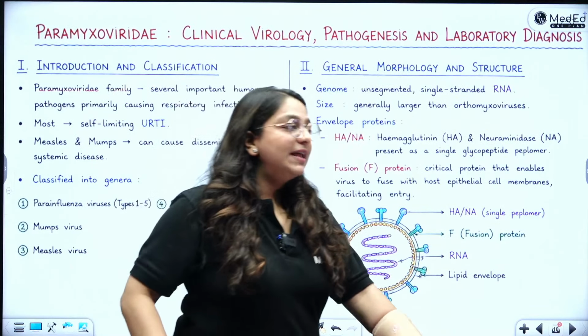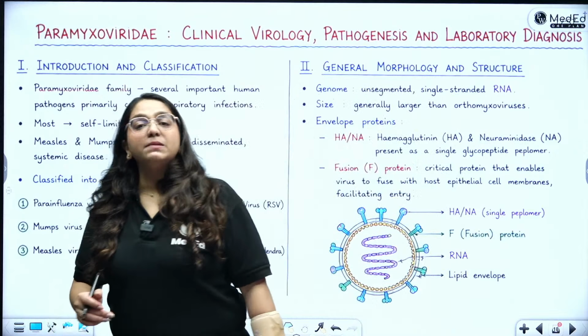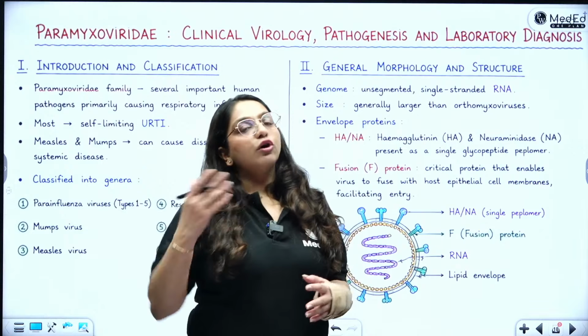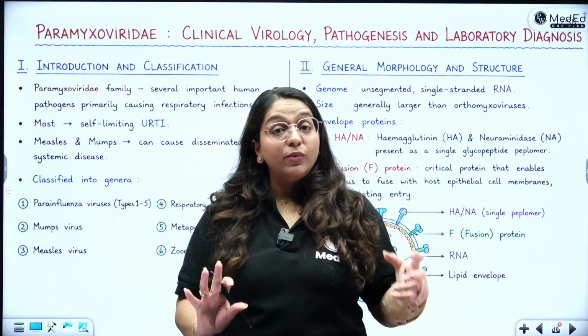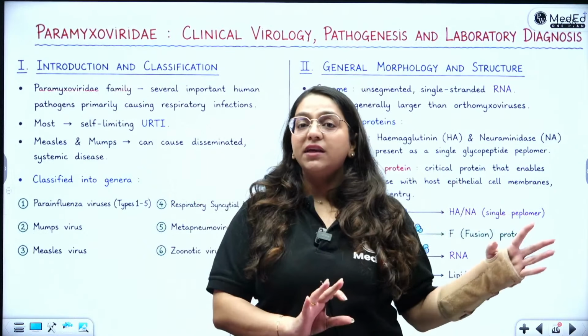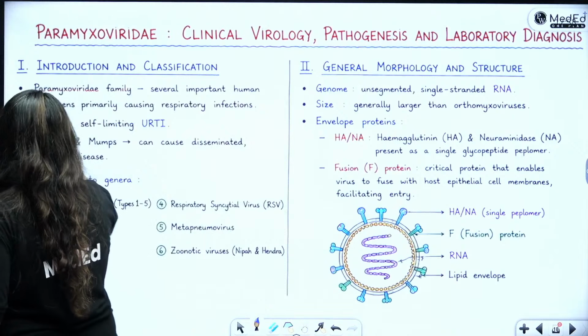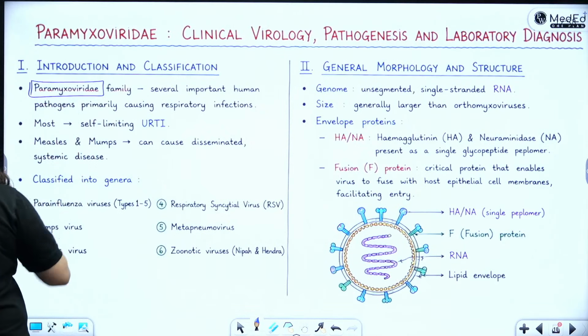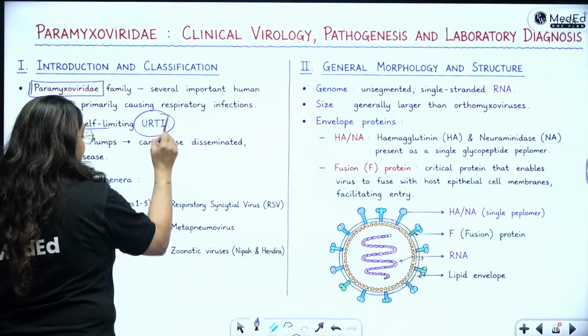Okay. So with that understanding, let's go to the viruses. Like I had said, amongst the Myxoviridae family, you have Orthomyxoviridae and Paramyxoviridae, and Orthomyxoviridae is influenza virus, which has been covered in the last year's lecture. Today we are covering the other guys, which are the Paramyxoviridae family. The Paramyxoviridae family mostly causes self-limiting upper respiratory tract infections.